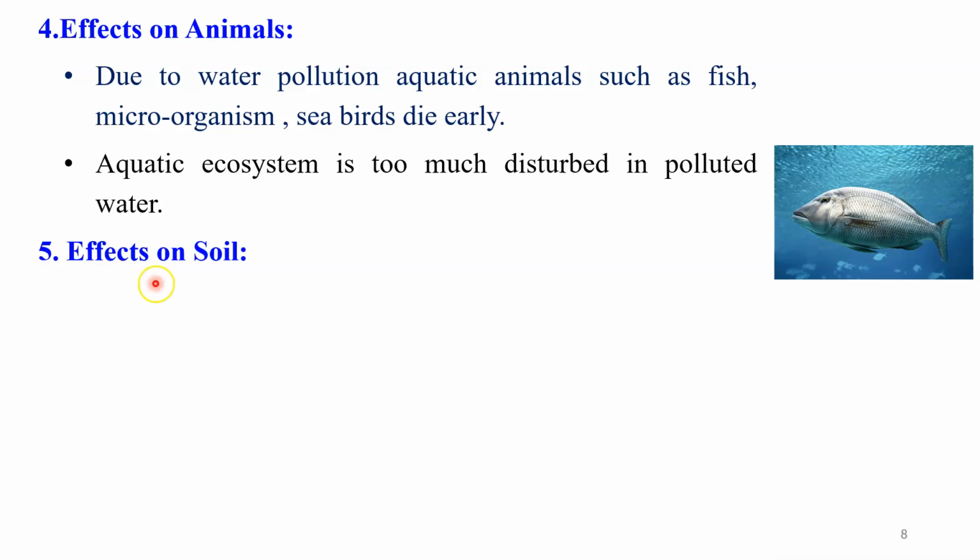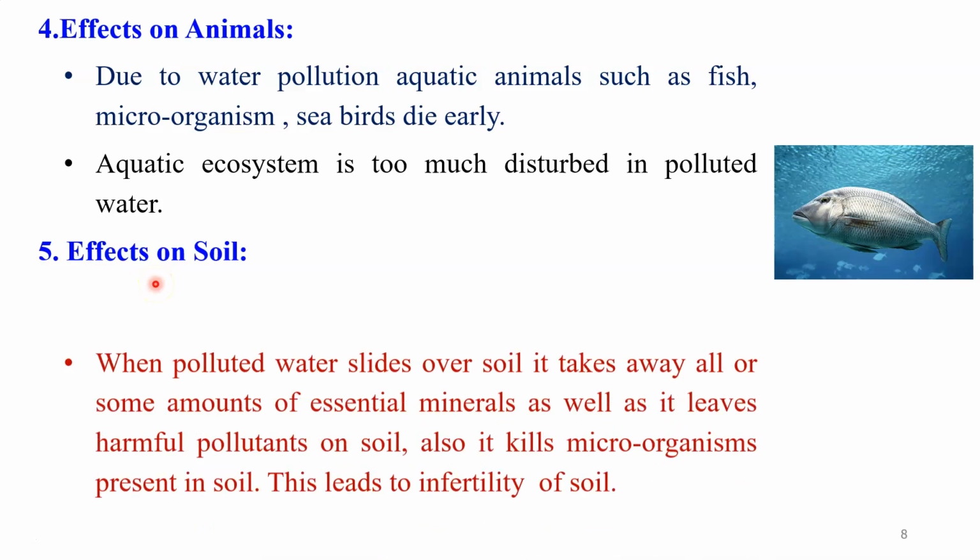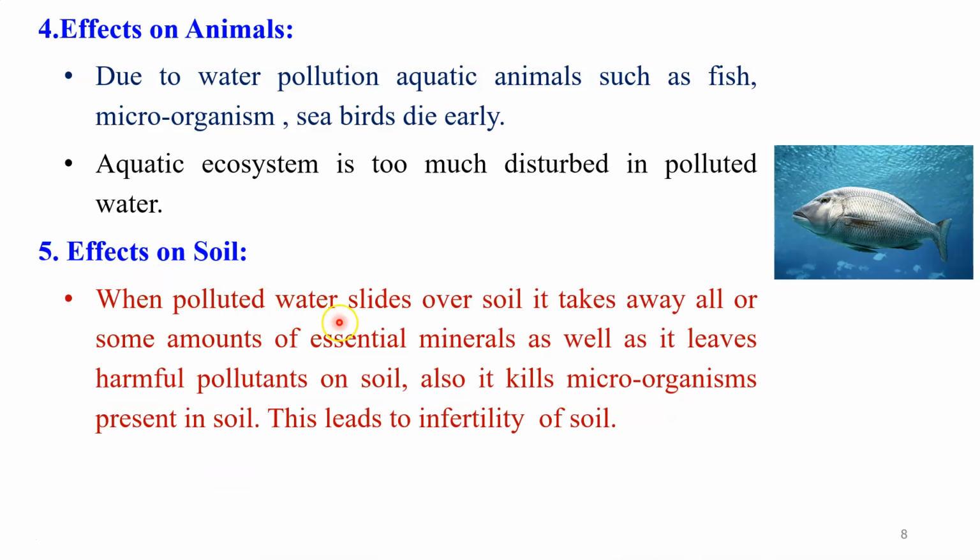Then we have the effect on the soil. Here also we observe that when the polluted water slides over the soil, it takes away all or some amount of essential minerals, and it leaves harmful pollutants on the soil. Also it kills microorganisms that are present in the soil, and you know that these microorganisms are very important to maintain the natural fertility of the soil.